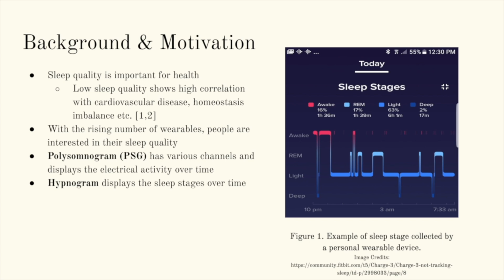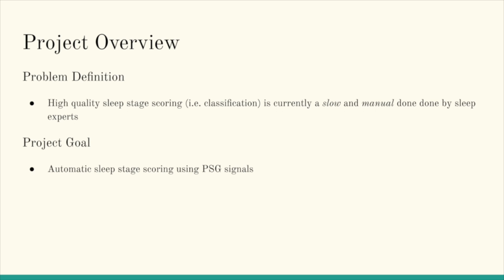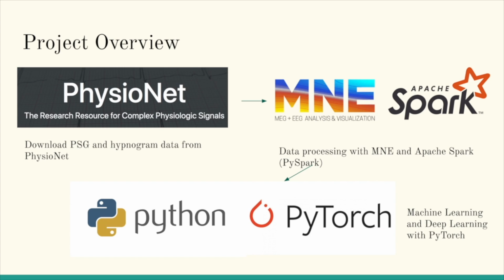A polysomnogram or PSG is one such representation of the measurements. Hypnogram is yet another representation that displays sleep stages over time. And as we can see in the figure on the right, this is a hypnogram. However, the current sleep stage classification or sleep stage scoring is done manually by human experts, which can be very time consuming and expensive. Therefore, in this project, our team aims to develop machine learning and deep learning models that can automatically classify sleep stages from PSG signals.